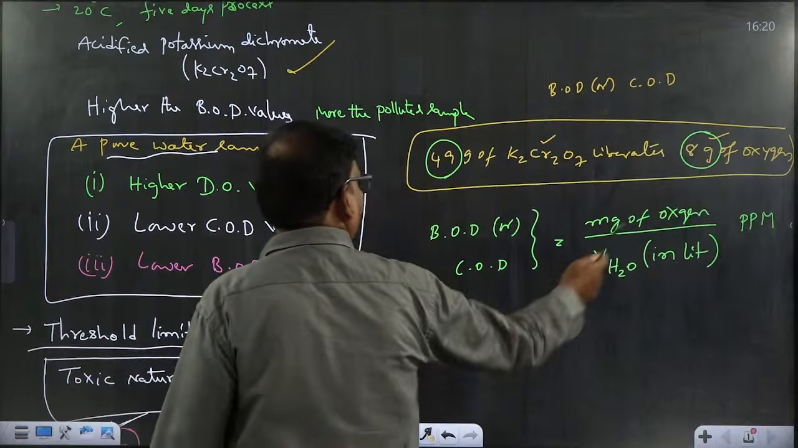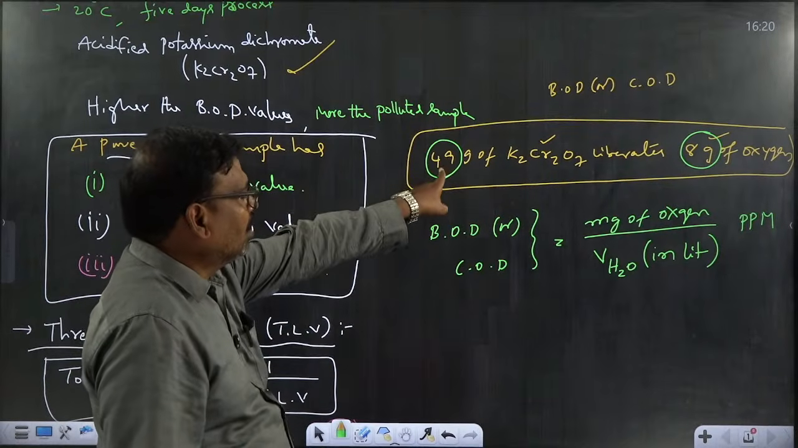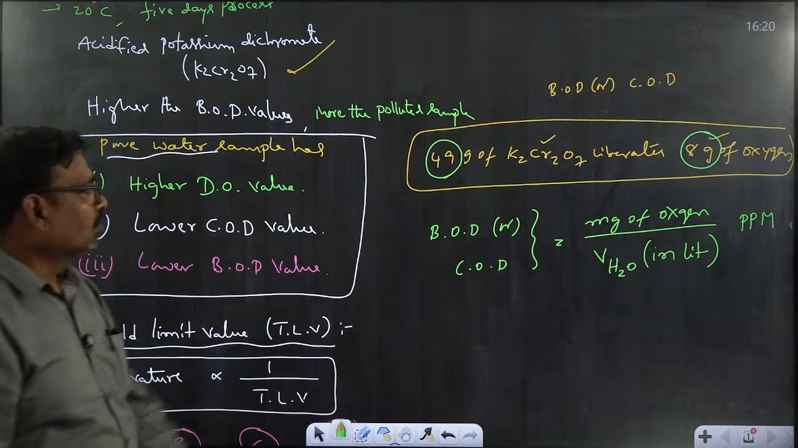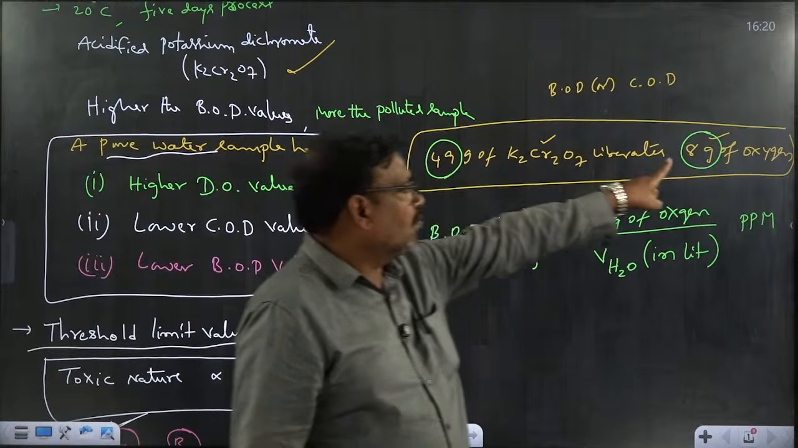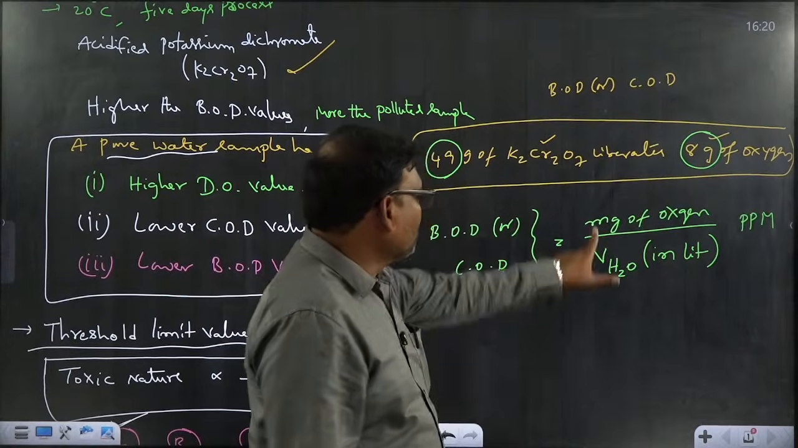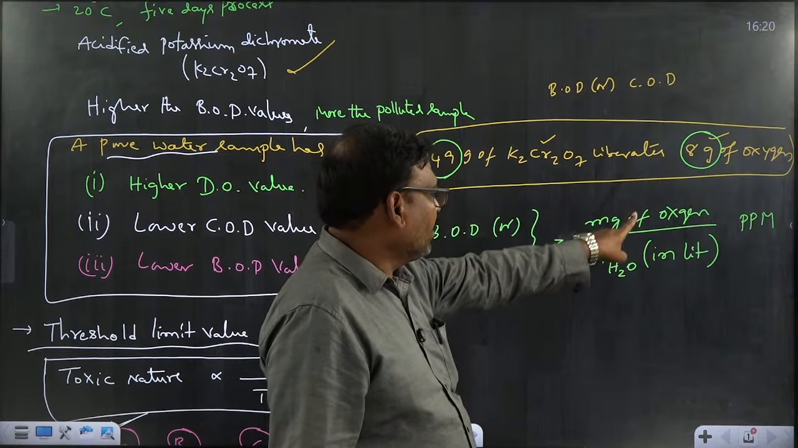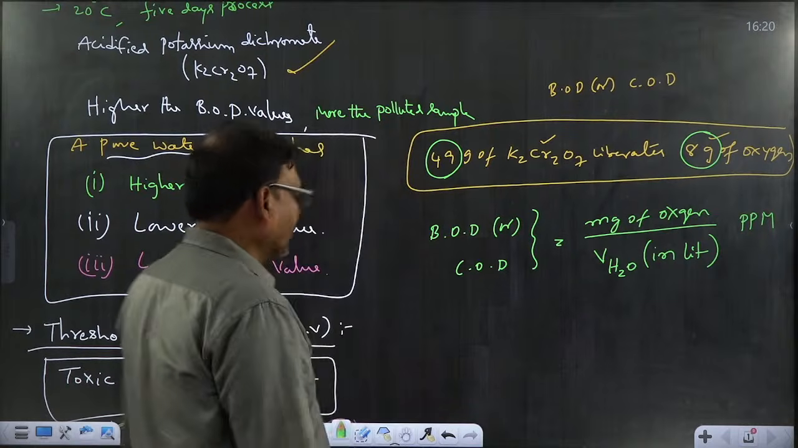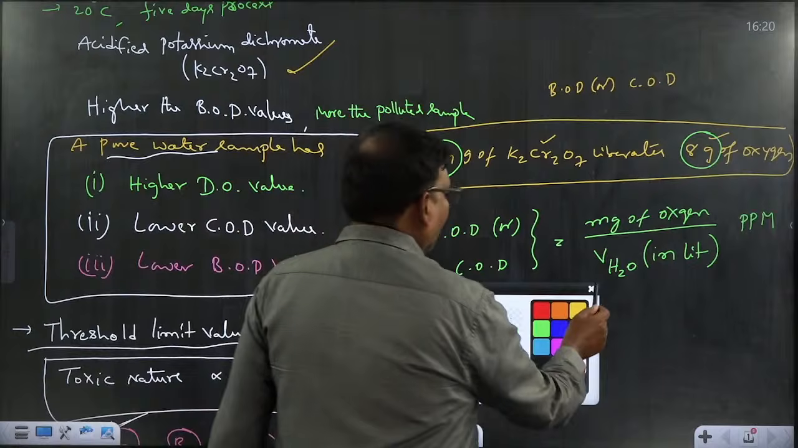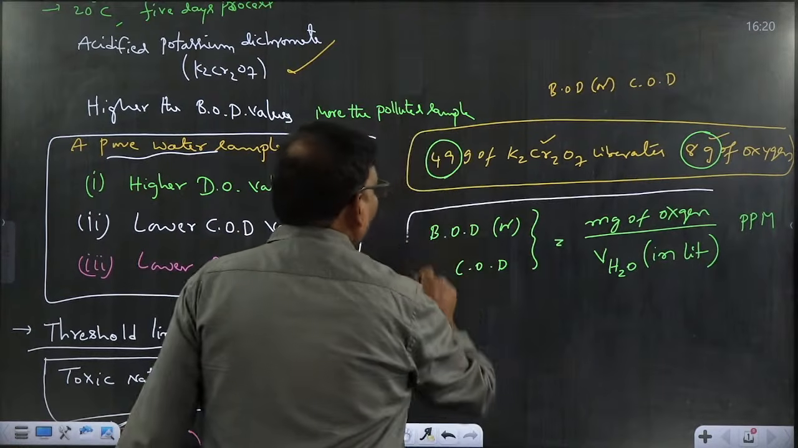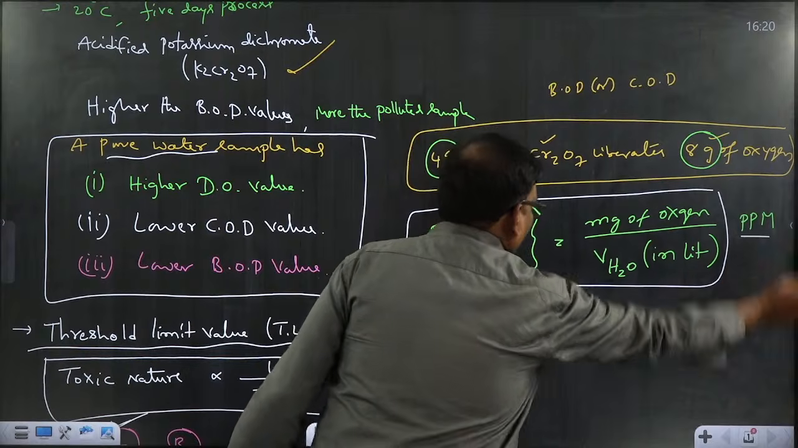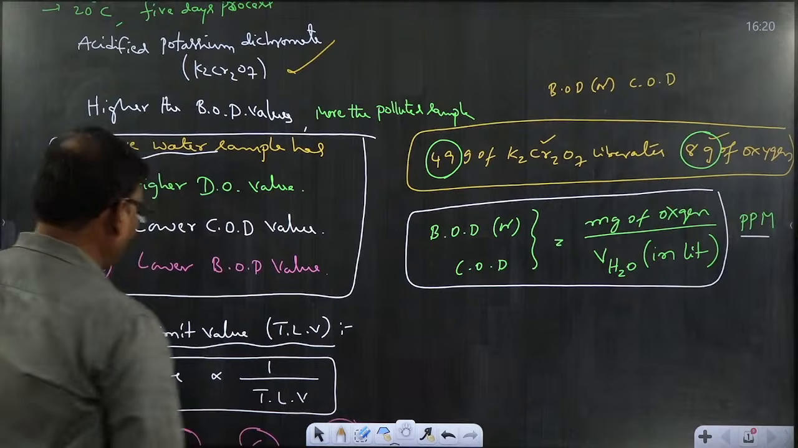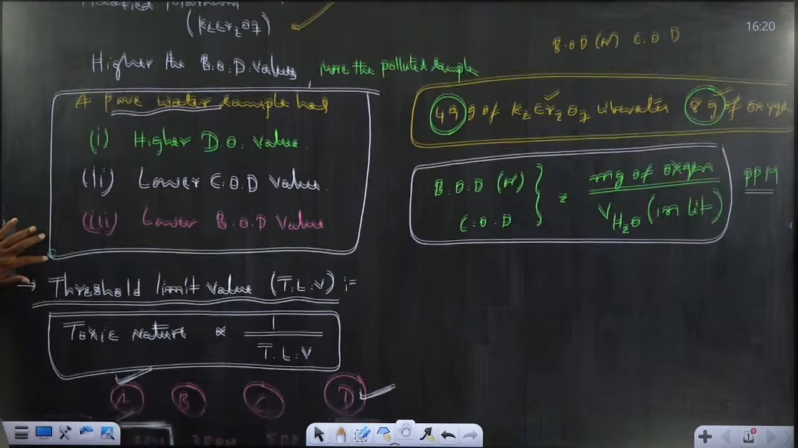So here we can calculate the weight of oxygen by using the relation that 49 grams of potassium dichromate will liberate 8 grams of oxygen. From this we can calculate how much oxygen will be liberated. Now we use milligrams of oxygen. That means the weight of oxygen is expressed in milligrams and the volume of the water sample must be taken in liters. Then we get the value of BOD or COD in the units of parts per million. Okay, so this is the conclusion about BOD and COD along with the definitions.